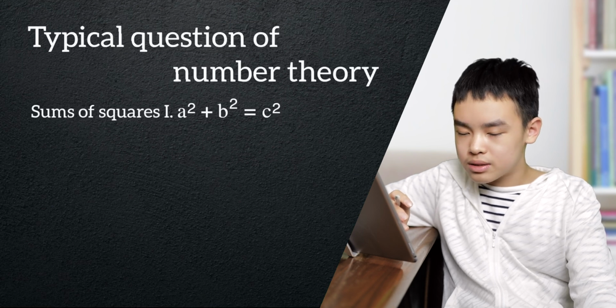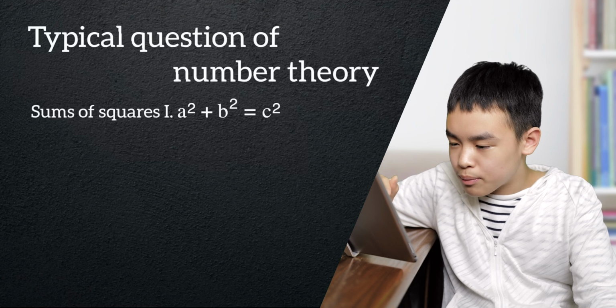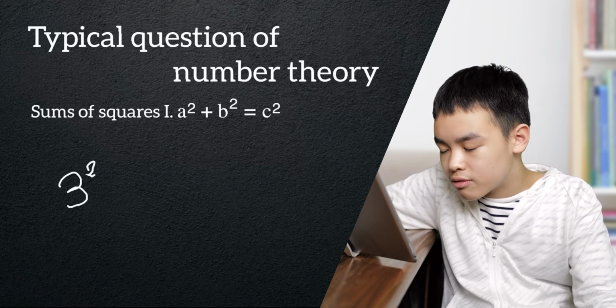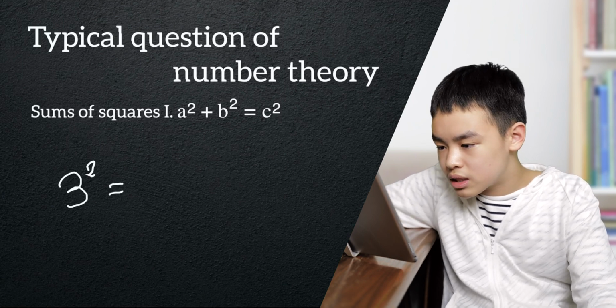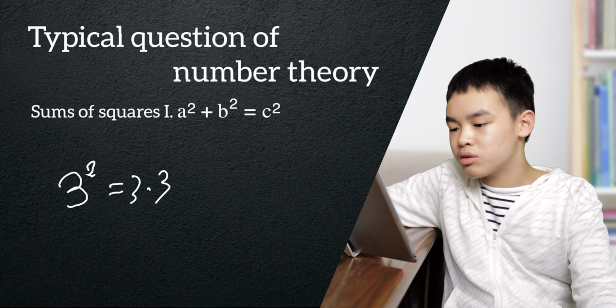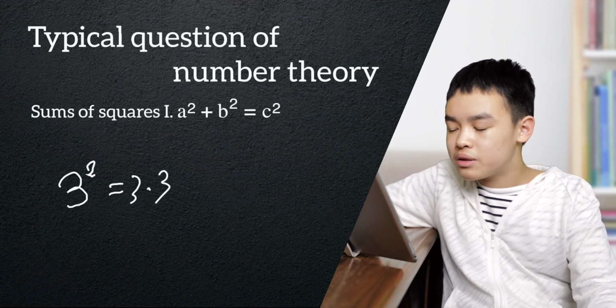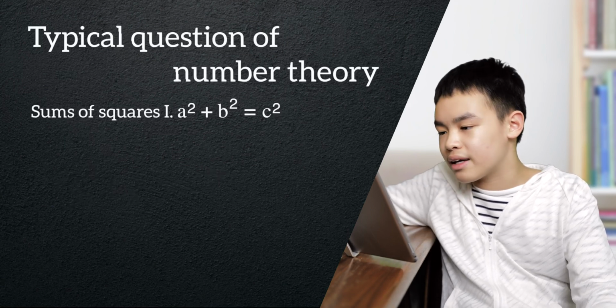Possibly you guys know what a square is. A square is a number, for example, 3 with a little 2 on the upper right side. That little 2 means multiplying the number by itself, 2 times. So it's basically 3 to the second power, we can call it 3 squared, equals 3 times 3, which, of course you guys know, is 9.